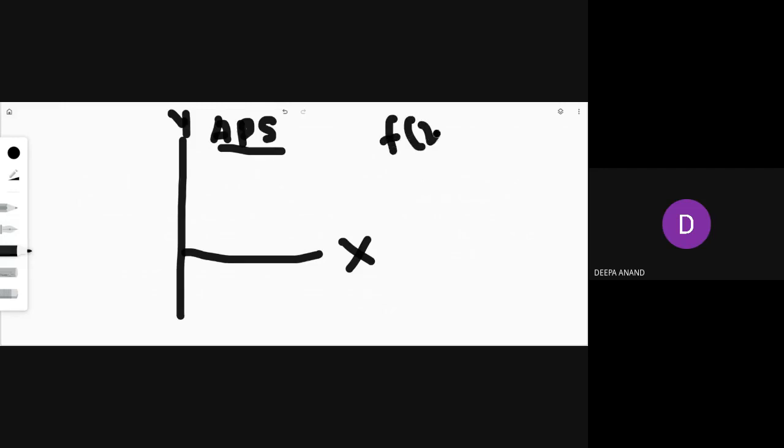So this is your y-axis and this is your x-axis. First of all, what we are going to depict on this graph is average propensity to save. You know it is a relation between what and what. Saving is a function of y. So we will depict income on the x-axis and saving on the y-axis.